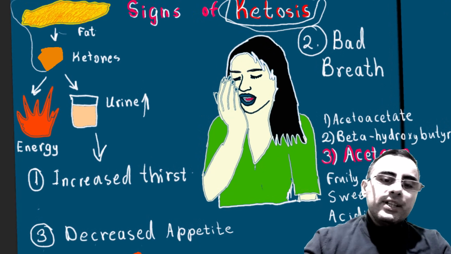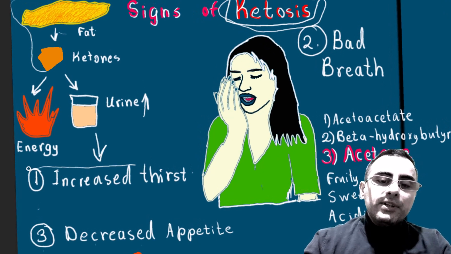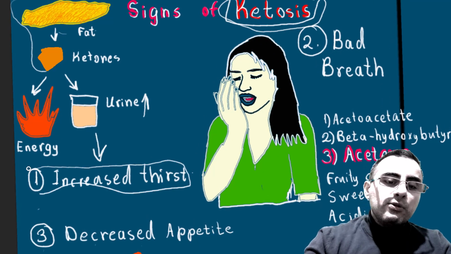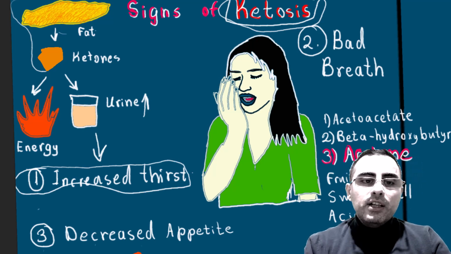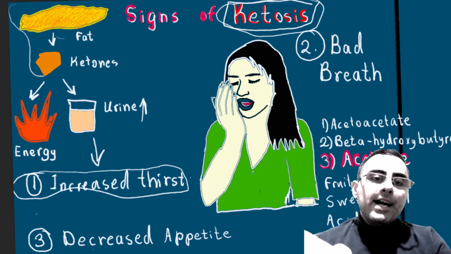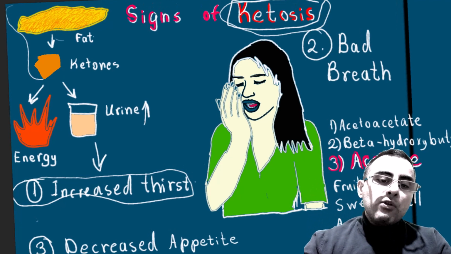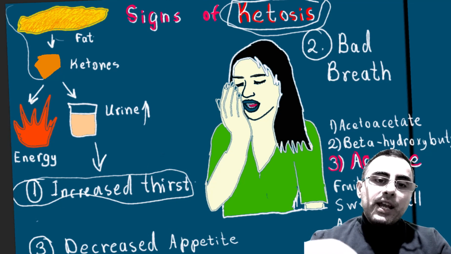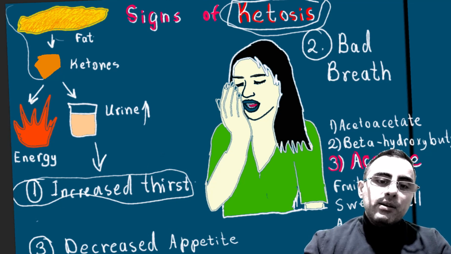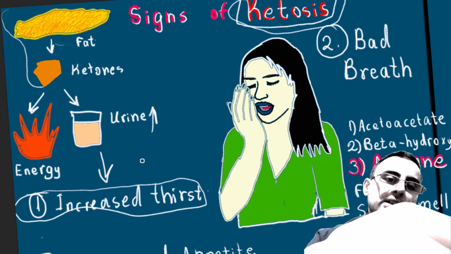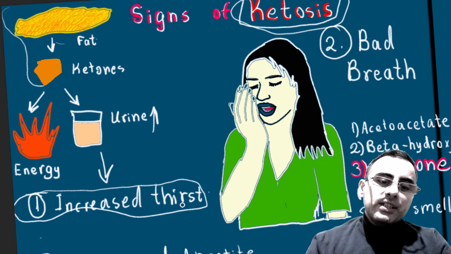First is increased thirst. Increased thirst is not a universal symptom of a ketotic state, of course, but it is the most frequent symptom, the most frequent sign people describe. And what's the underlying mechanism of this increased thirst?